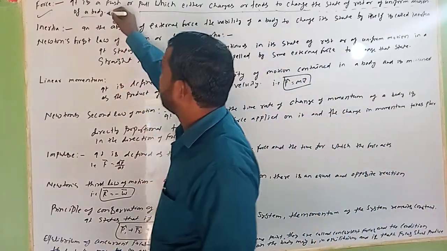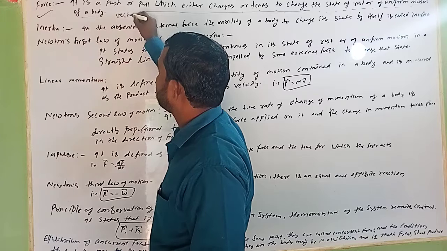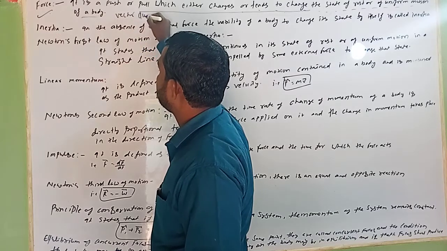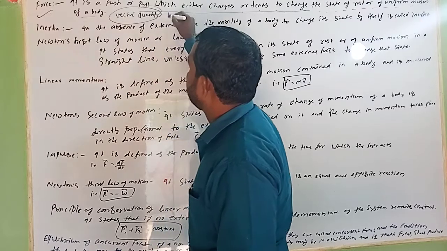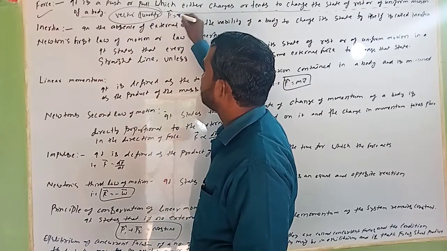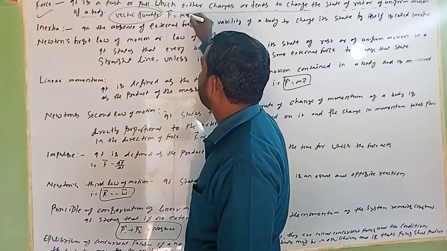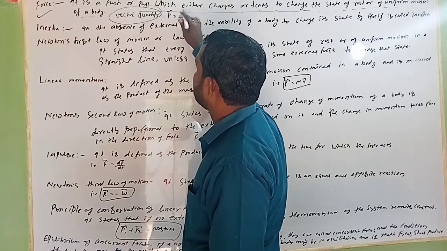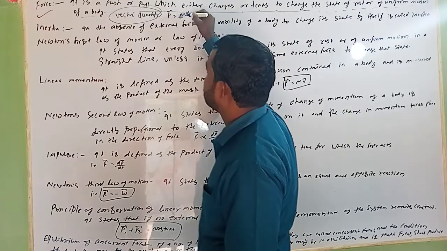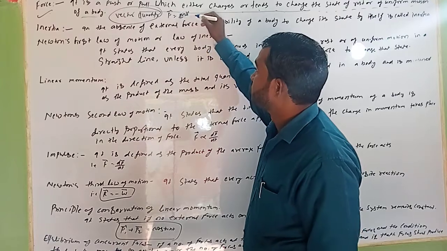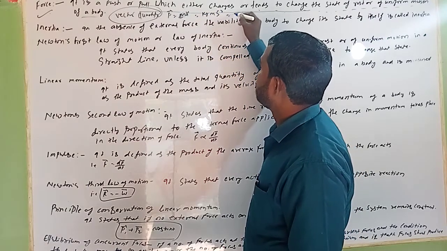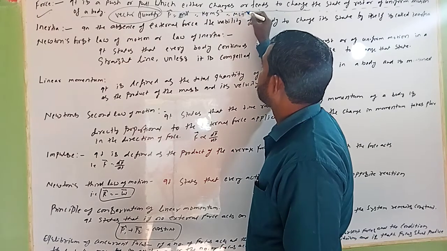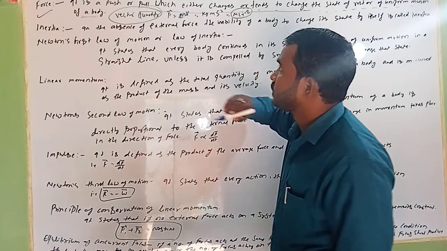And you know that force is a vector quantity. Yes, vector quantity. Very good. We represent this as F. And what is the dimensional formula? You know that F is equal to ma, mass into acceleration. So you will write kg meter per second square. It means MLT^-2. So this will be the dimensional formula.